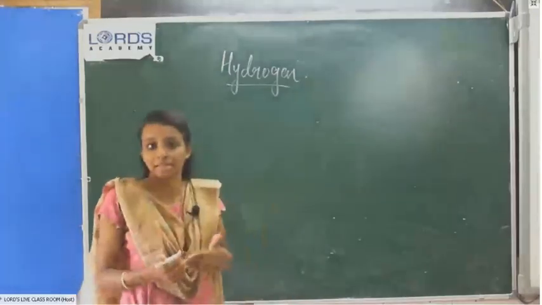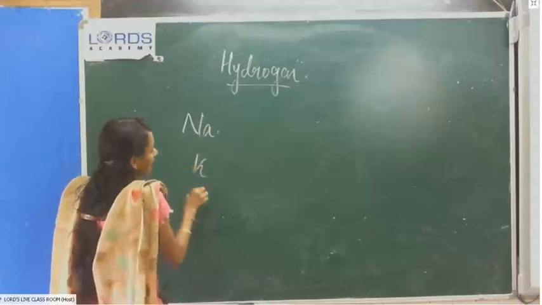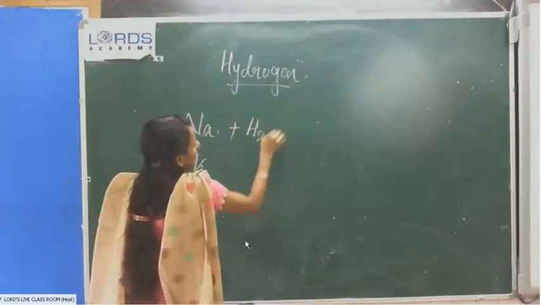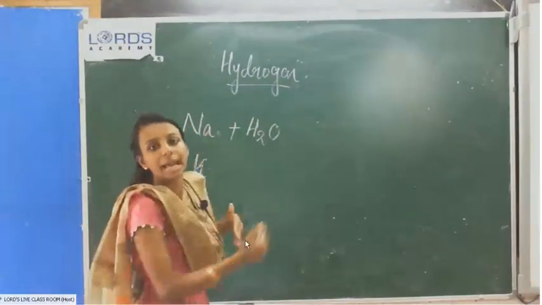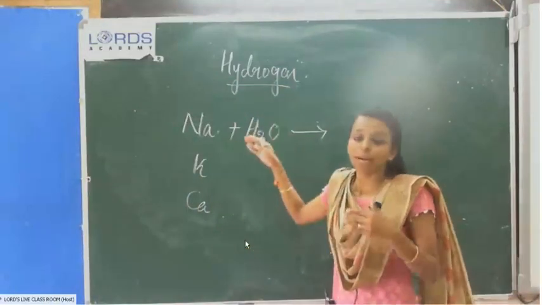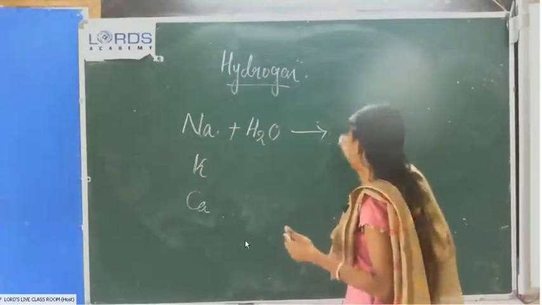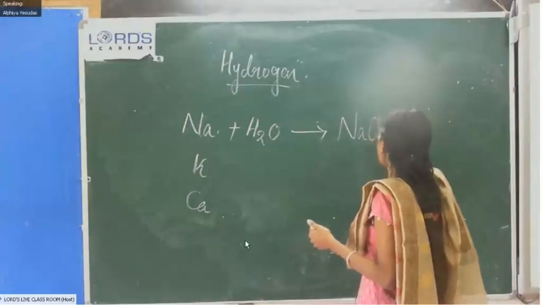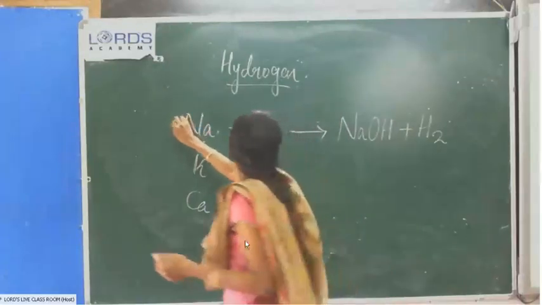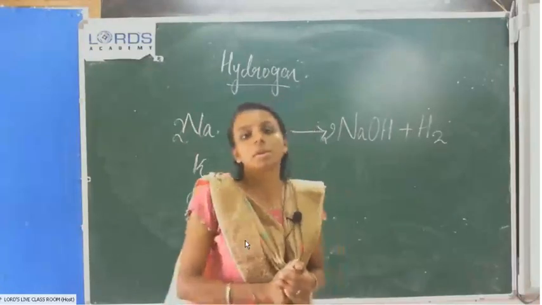They are more reactive metals, and they react violently. First, sodium. Sodium, potassium and calcium are more reactive metals, and they react with cold water and produce their corresponding hydroxides. What is the hydroxide of sodium? NaOH, sodium hydroxide, and hydrogen gas is also produced.